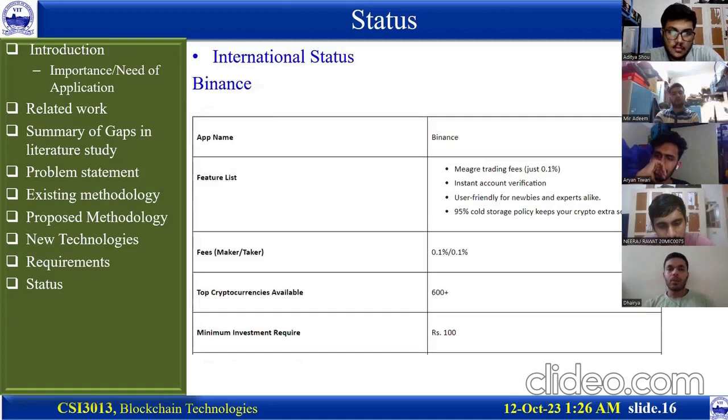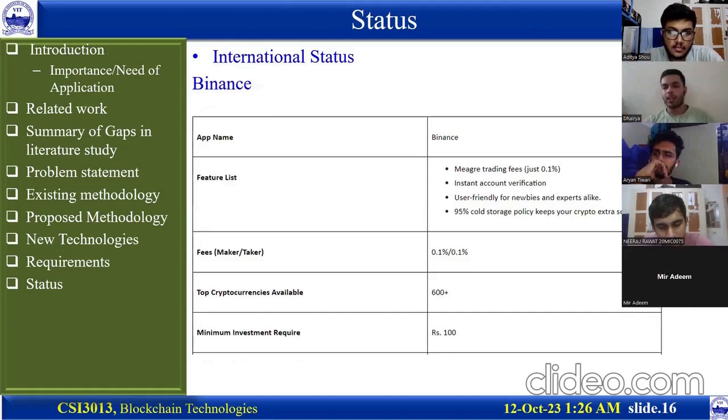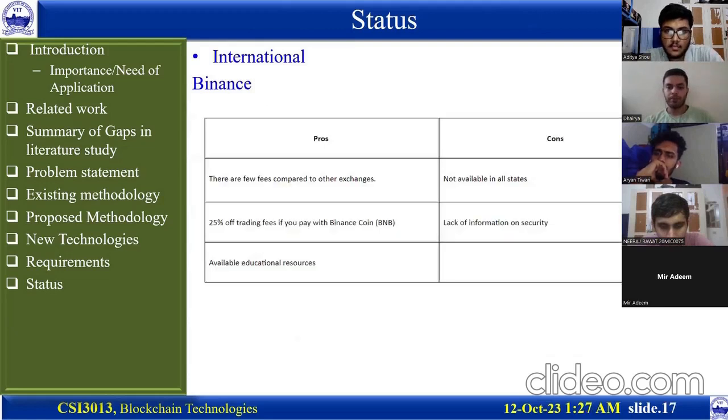The international counterpart would be Binance. The major features of Binance would be meager trading fees of just 0.1%, instant account verification, user-friendly for newcomers and experts alike, and 95% of funds in cold storage to keep your crypto extra secure.